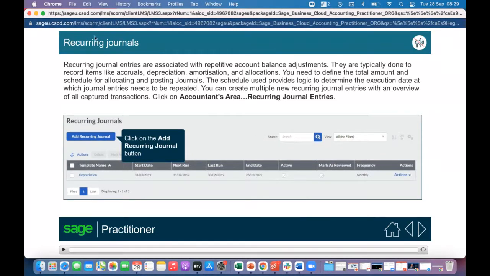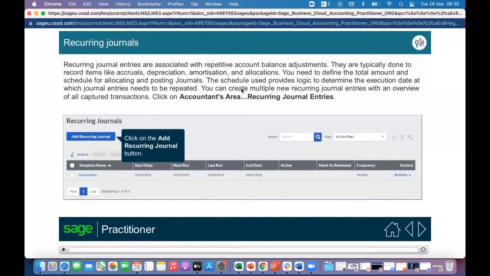Okay. Reoccurring journal entries are associated with repetitive account balance adjustments. They are typically done to record items like accruals, depreciation, amortization, and allocations.